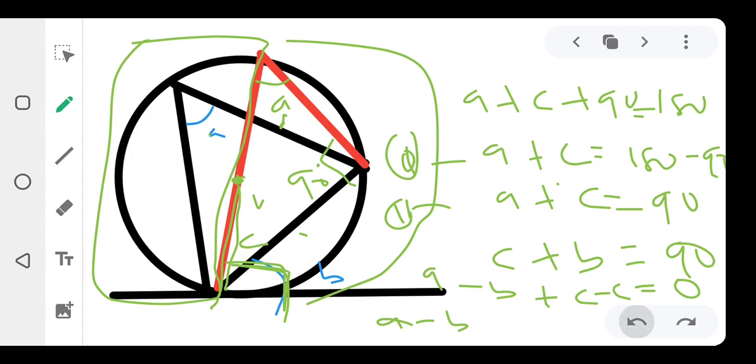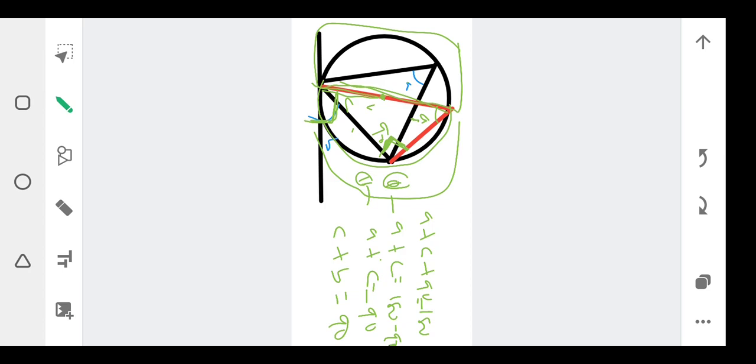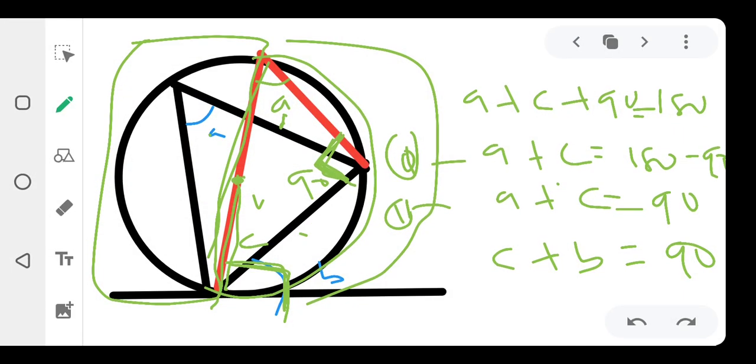Let me try to move to the next line so that we can get it better. So I said, in this case, A plus C is equal to what? 90. How do we get our 90? From the first story we talked about, I said any angle from the semicircle is equal to 90. So that's why I get to know that this angle that is there is 90, because it's in the semicircle. If you look at it from this other part here, the semicircle with this one that is there, that's why I get to know this angle is 90 degrees, because it's like a triangle formed in the semicircle.